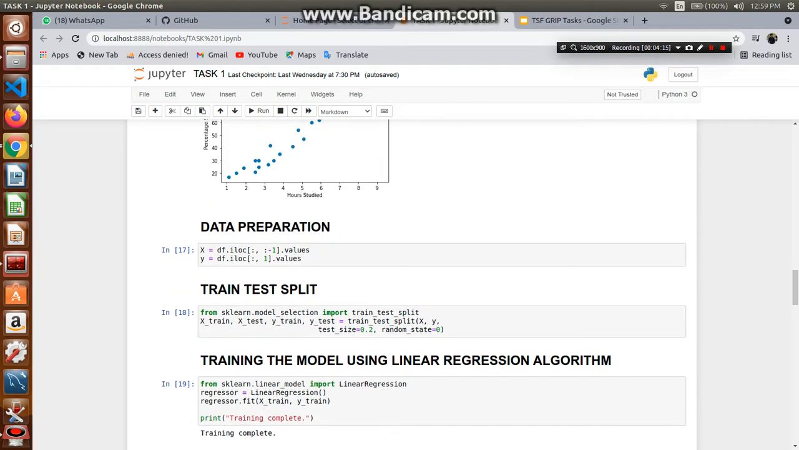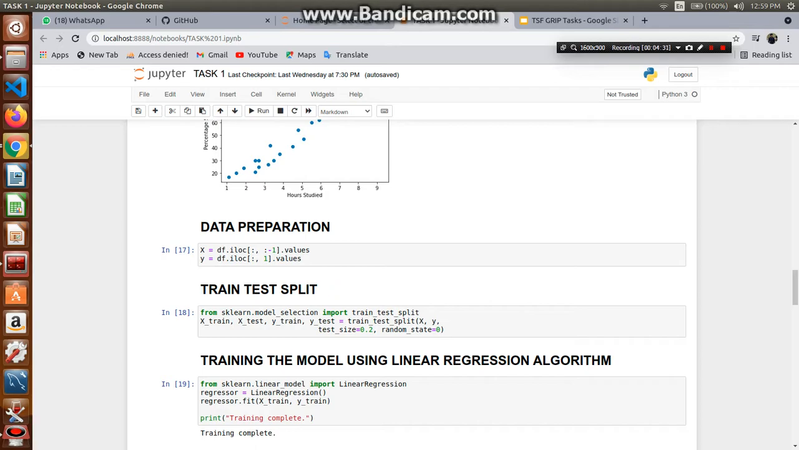So we'll put all the features. As there are only two attributes, there is only one feature, that is the hours. And what is the output, what we want to know, is the score. So in x we will put the hours, and in y we'll put the scores.